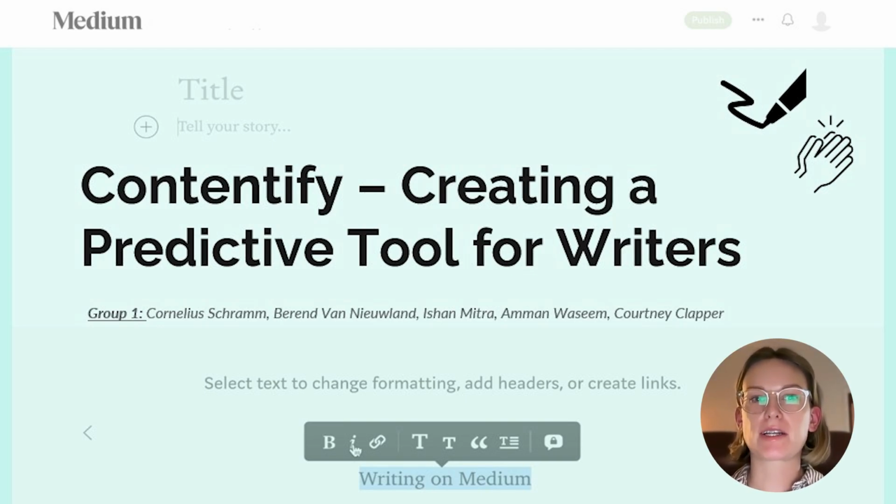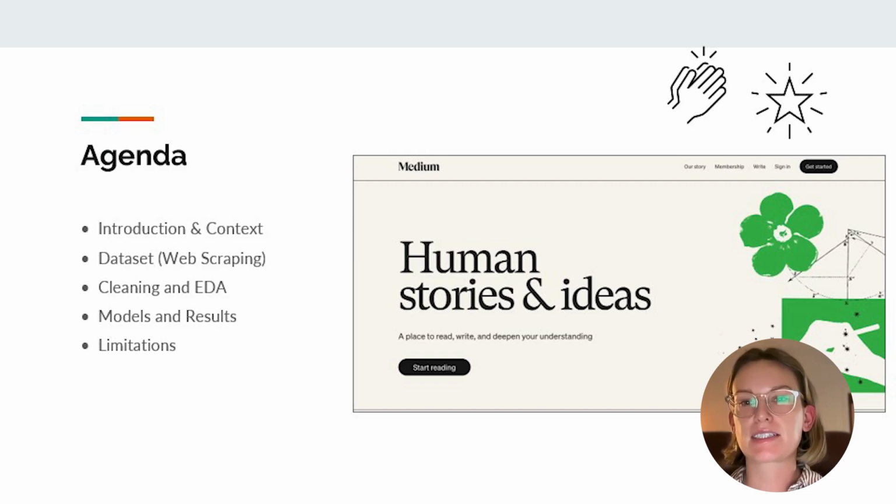Today we will walk through our data-driven product, Contentify, which leverages Medium articles to generate actionable insights into reader engagement trends and content effectiveness. This presentation will cover our project objectives, data collection, cleaning and pre-processing steps, model selection and development, refinement stages, the business impact of our product, and an evaluation of its limitations.